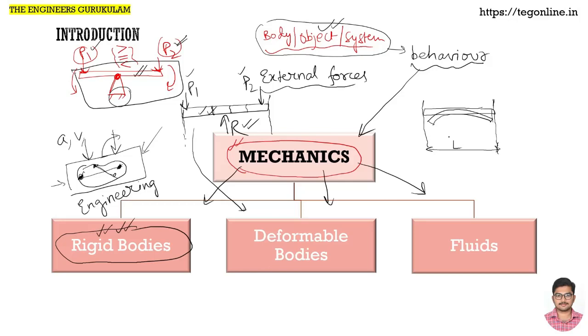Say this is the initial length, and this is the final one after application of load. It is the final one, L minus delta L. So these both are almost the same in the case of steel when the weight applied on it is very low. If it is plastic or some other very flexible item, then the deformation will be very high. So the deformation can vary depending on the material and on how much external load we are applying.